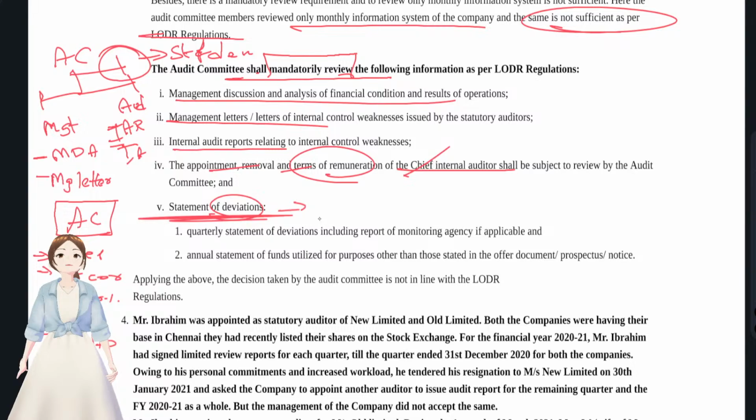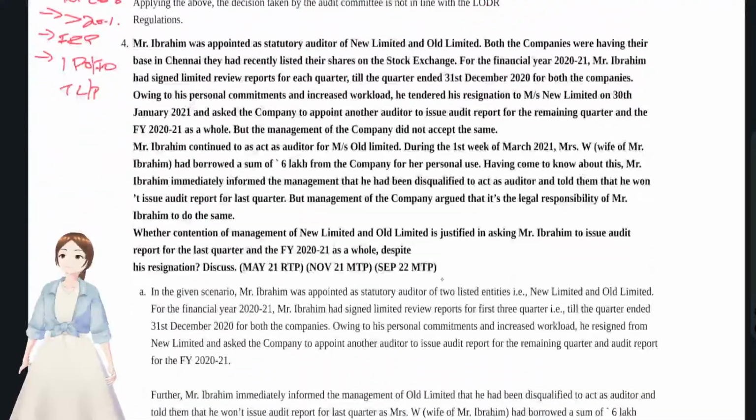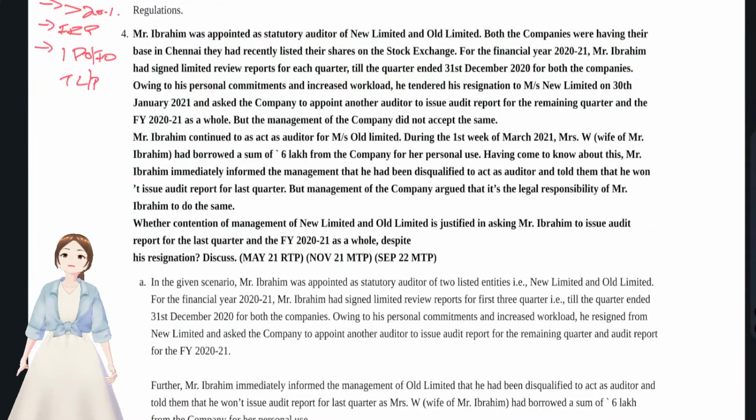Okay, these deviations are prepared by the management, and the audit committee has to mandatorily review them, in the quarterly statement of deviations and the annual statement of fund utilization, whether funds have been used for the purpose they were raised. Okay, this is what the third question is. And now we'll see the 4th question. Totally there were 19 types of questions that could be asked. If you see, I haven't repeated the questions. The same questions I have just created category wise.